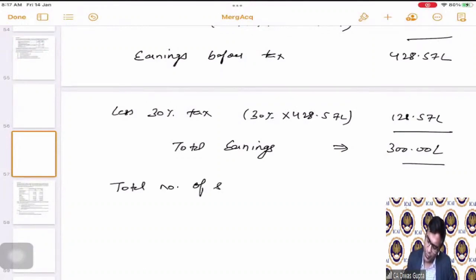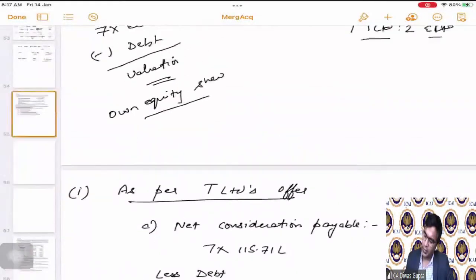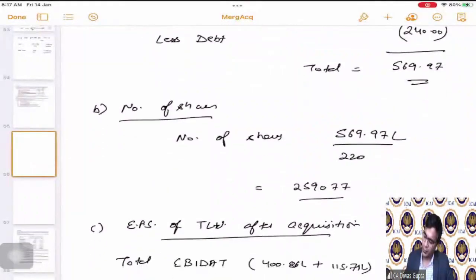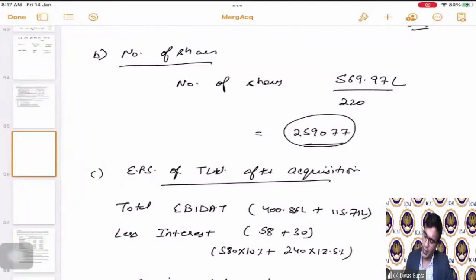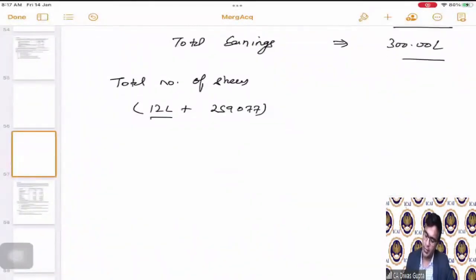Total number of shares. For calculating the EPS, we have calculated the earnings. Now we are calculating the total number of shares, which is 12 lakhs plus 259,077. 12 lakhs is the existing number of shares, and this is what they are going to issue.